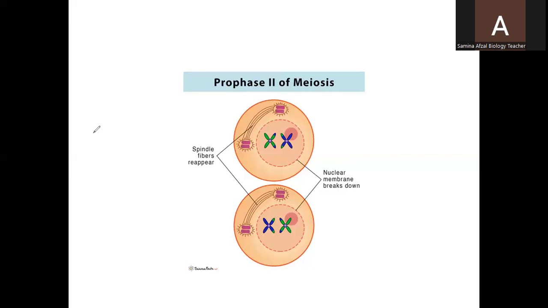Now they will not come close to each other. They already exchanged their parts in the prophase 1. There will be no exchange of parts in this case. Already they have variations in them. So they will be different from one another. Now only there will be the disappearance of the nuclear membrane and the condensation of the chromosomes. They will be in a proper shape.